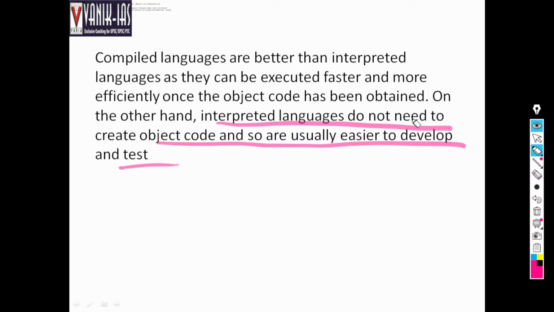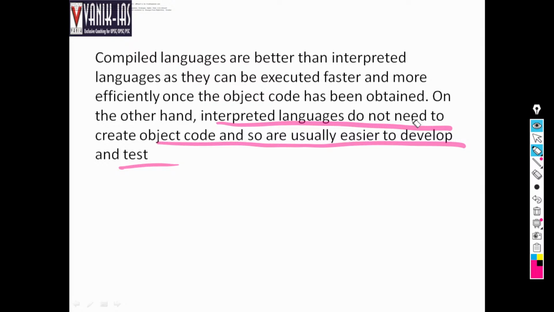We have already discussed what is compiler, what is interpreter. If you have any doubt, you may ask immediately. Let me see if there are any doubts. You can ask again, I will explain it.